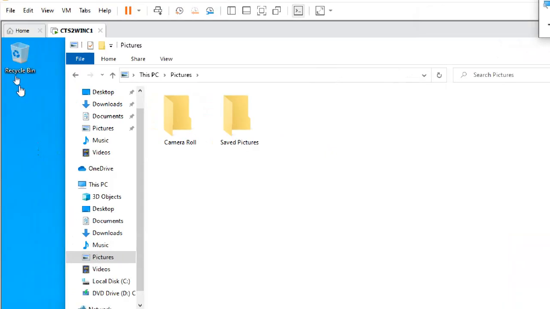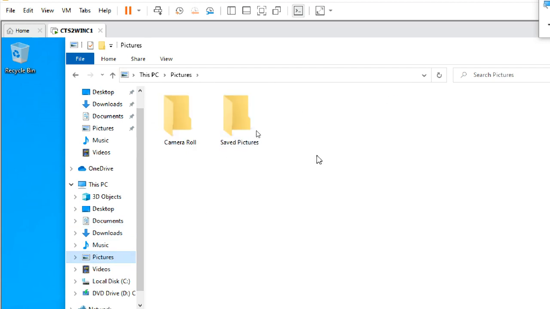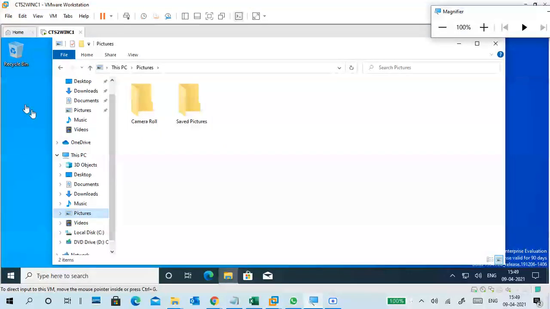Guys, understand the point? In student one I created a text file on the desktop. Next, in student one only, I created a small document in the documents folder, and also I put a picture in the pictures folder. Okay, right? Where is that? Where is it located? Why am I not able to see it? Got the question or got the answer? Or confused? Tell me.